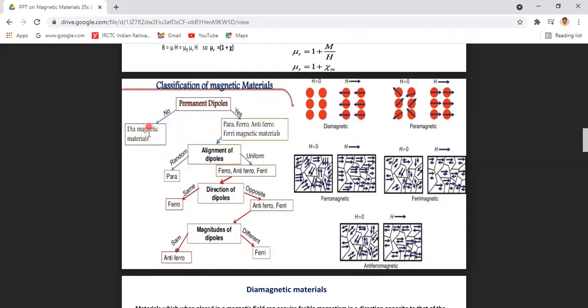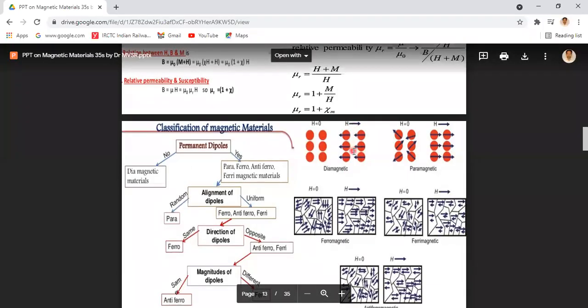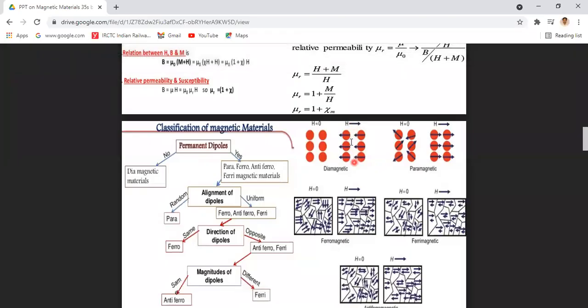So in diamagnetic materials, they're not having any permanent magnetic dipoles. Coming to this picture, this is a diamagnetic material. Whenever H is equal to 0, there is no existence of permanent dipole. But under the application of an external magnetic field, the dipoles are oriented in a direction opposite to the direction of the applied magnetic field.